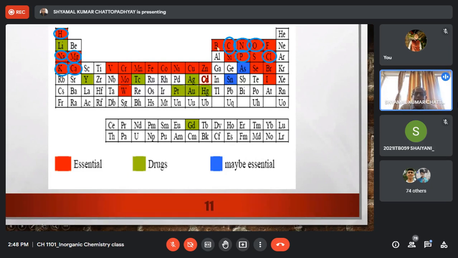Right. Then if you go to group 13, we have boron, aluminum, gallium, indium, thallium. Here, boron is essential, but it is not essential for human beings or many vertebrates. But boron is mainly essential for plants, right? So boron is essential for plants, and without boron, most plants cannot survive. Aluminum, gallium, indium, thallium, they are not essential, but again,